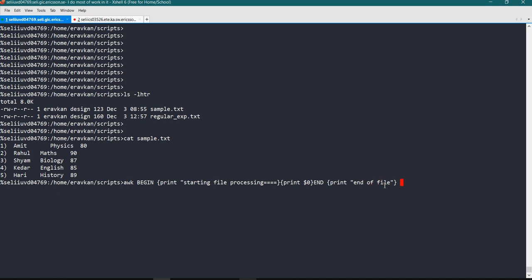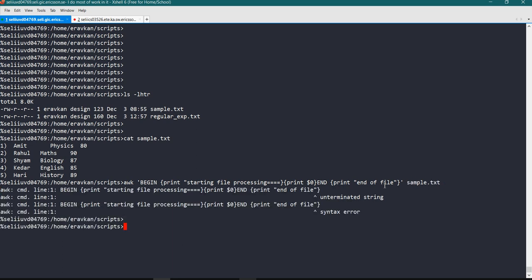Then I can write the name of file. BEGIN awk. Okay, you can unclose it. End of file, then your file name.